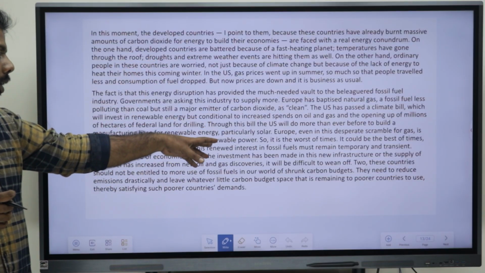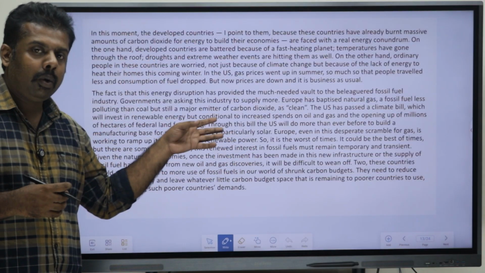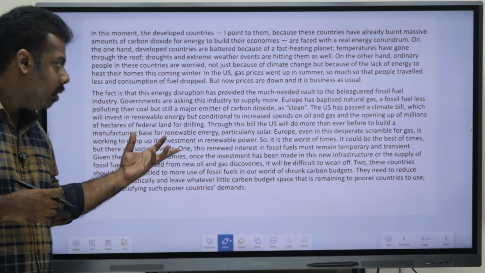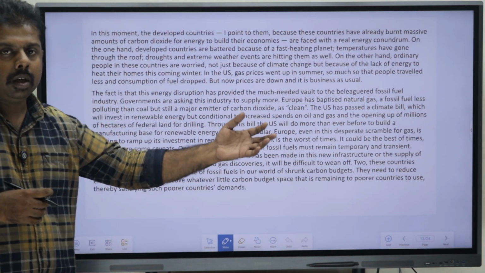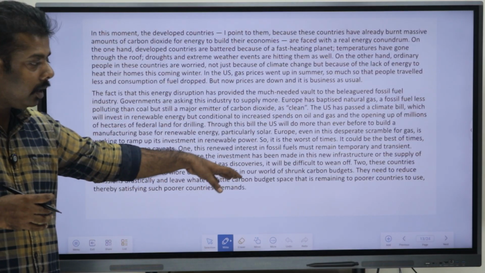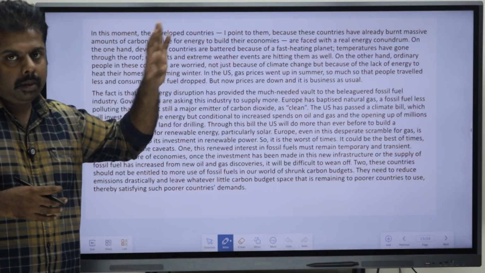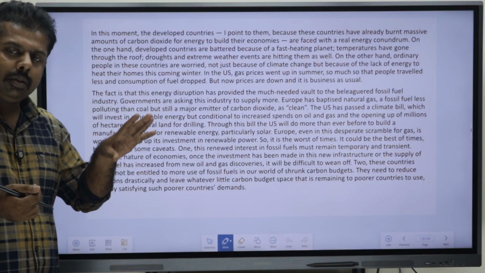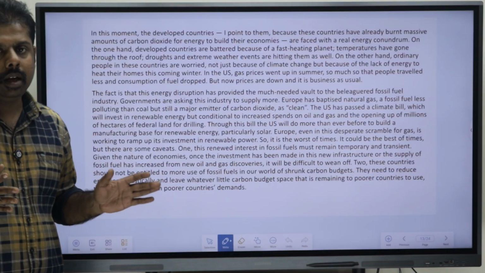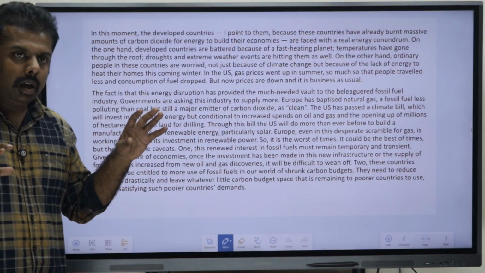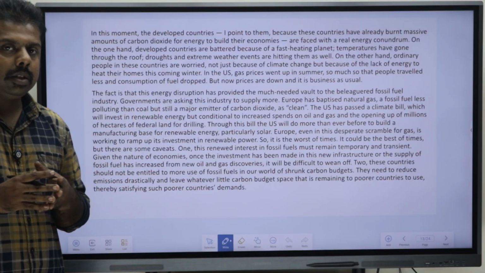And in the last portion it is said what the countries can do so that these sources of fuel are received by the poorer countries as well. So, it is being said in detail in this passage. Okay. So, an easy passage, if you just read it twice, you will get an exact idea of what the author is saying and what the main points of this passage are.